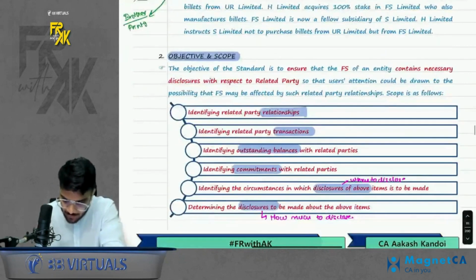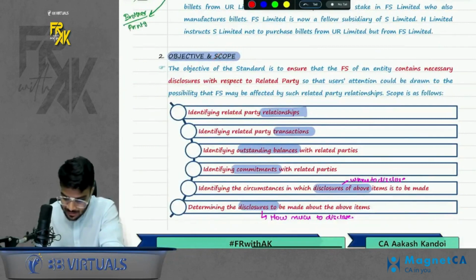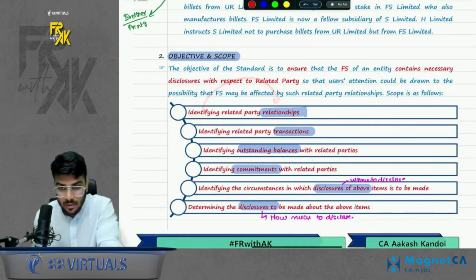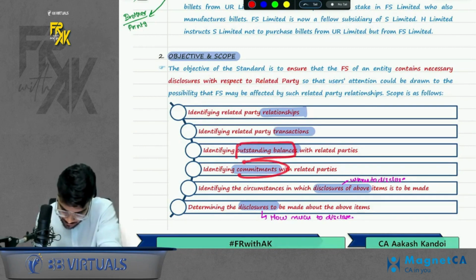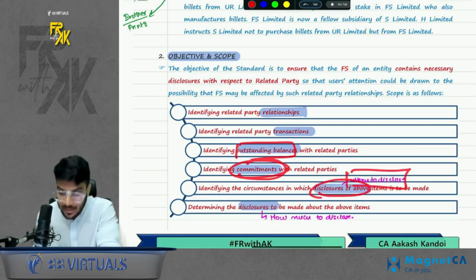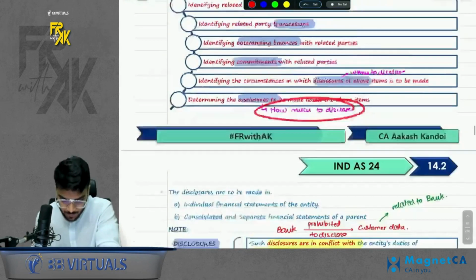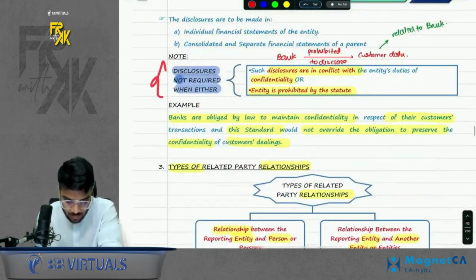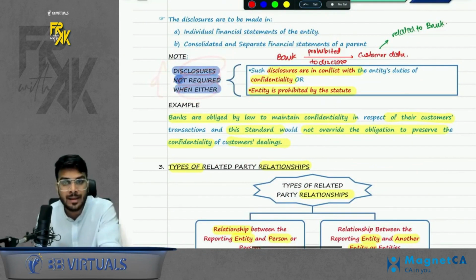First of all, introduction not very relevant, scope. So basically, what are we going to discuss here? First, we will discuss the relationships. Then we will discuss transactions between them, then outstanding balances, then commitments, then when to disclose the relationships and how much to disclose about them. One more thing, in certain cases disclosure won't be required even if there is a relationship. Why? If it is prohibited by your legal framework, if prohibited by statute. For example, banks are not required to disclose the data or KYC of their customers. So even if the customer is related, the bank need not disclose the relationship.